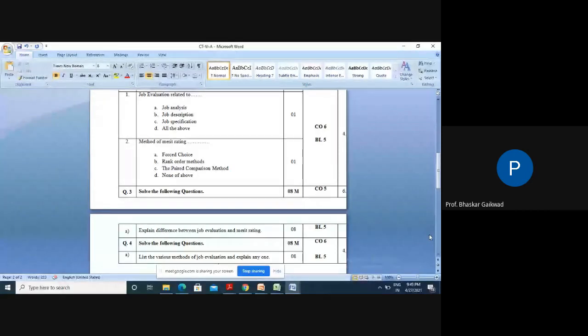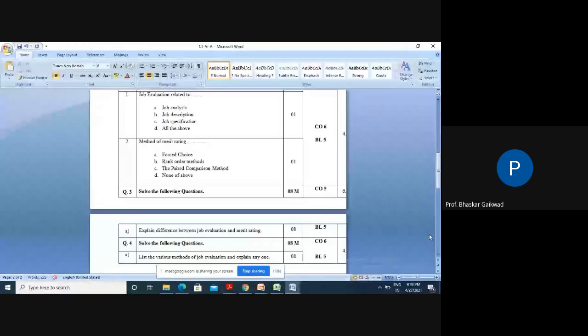So this is the explanation for one of the methods. So in job evaluation, four methods are there: ranking, job classification, point method. In the point method, point numbers 1 to 10 are given to particular jobs.